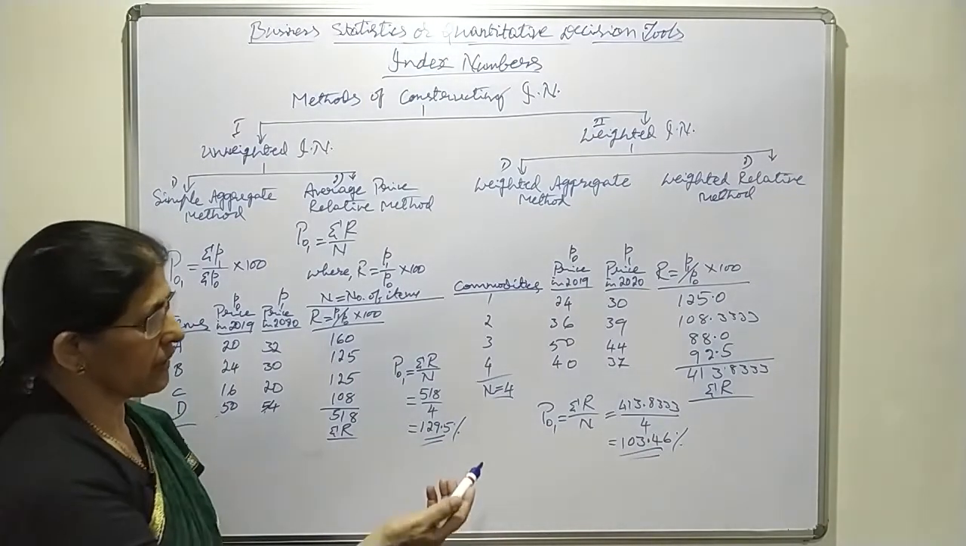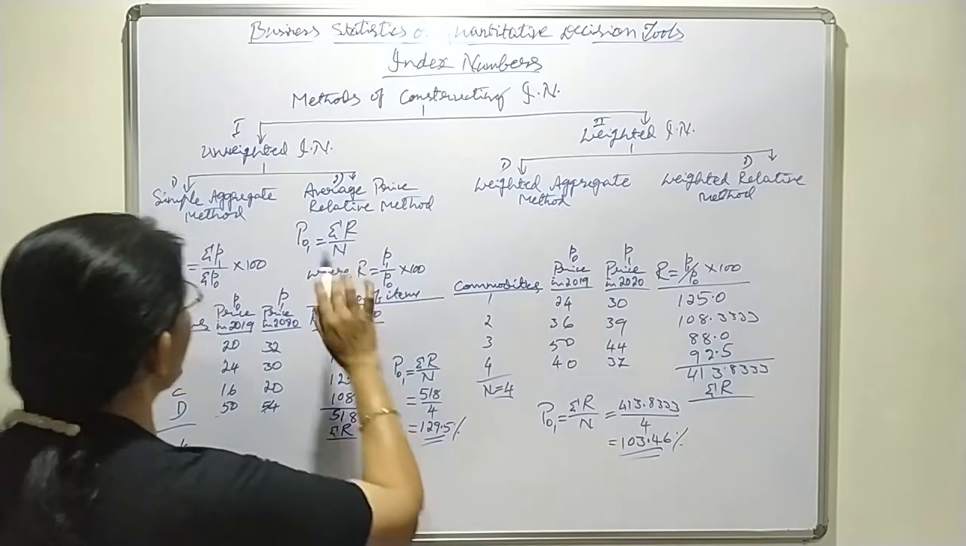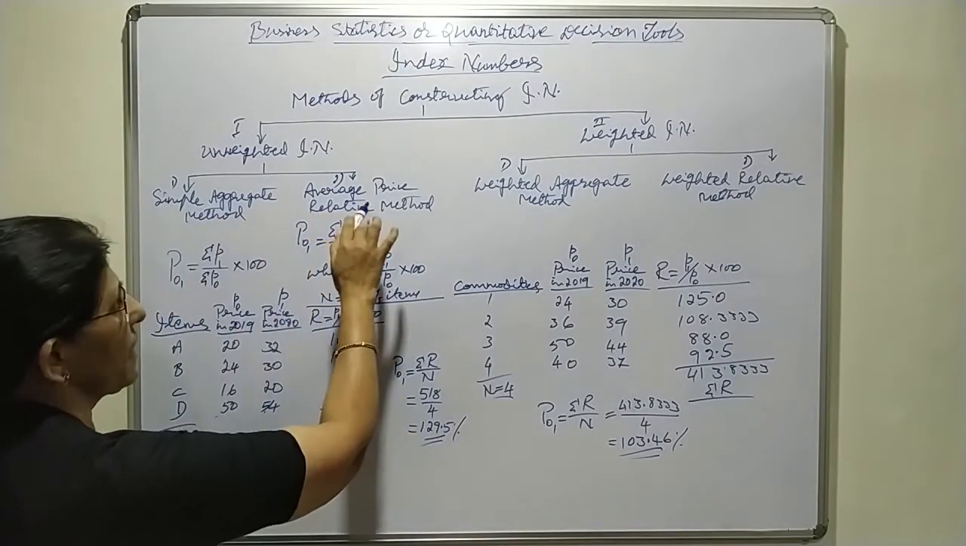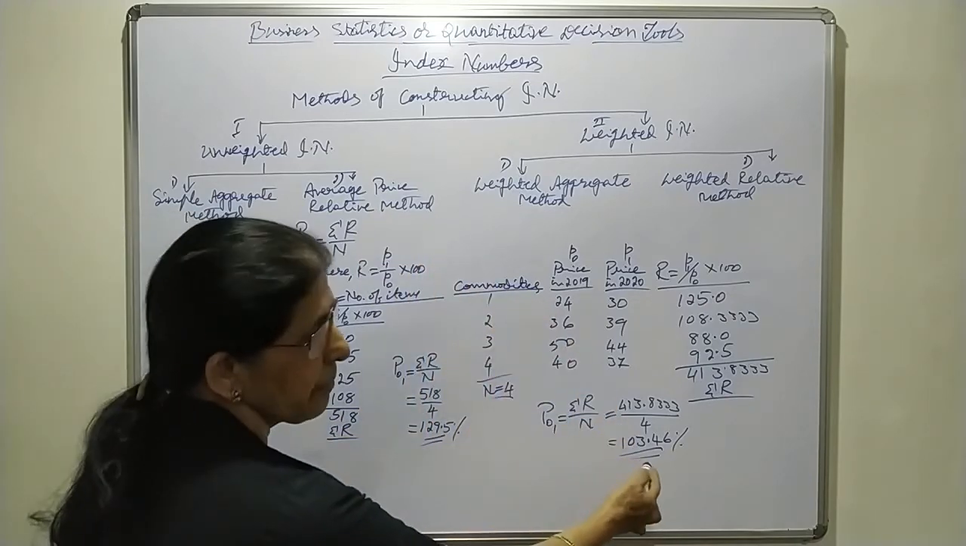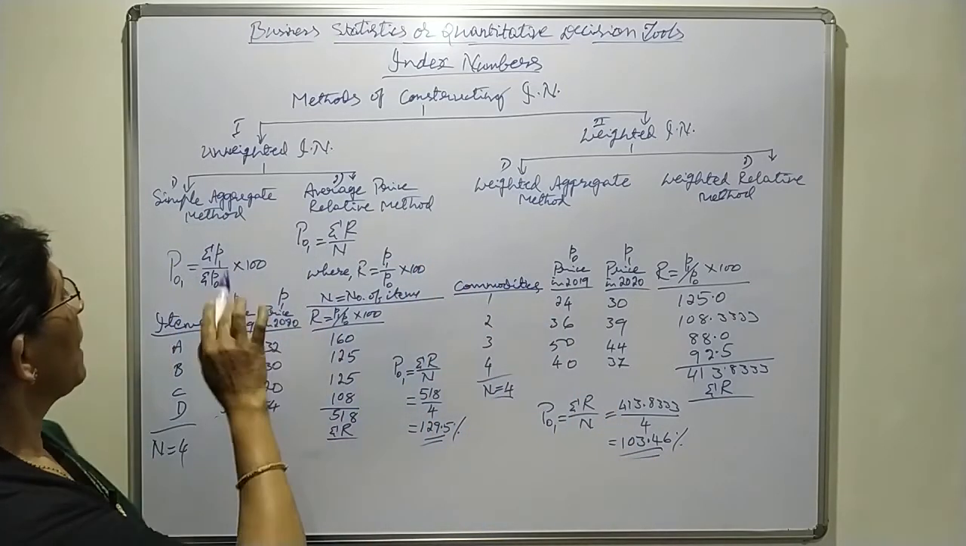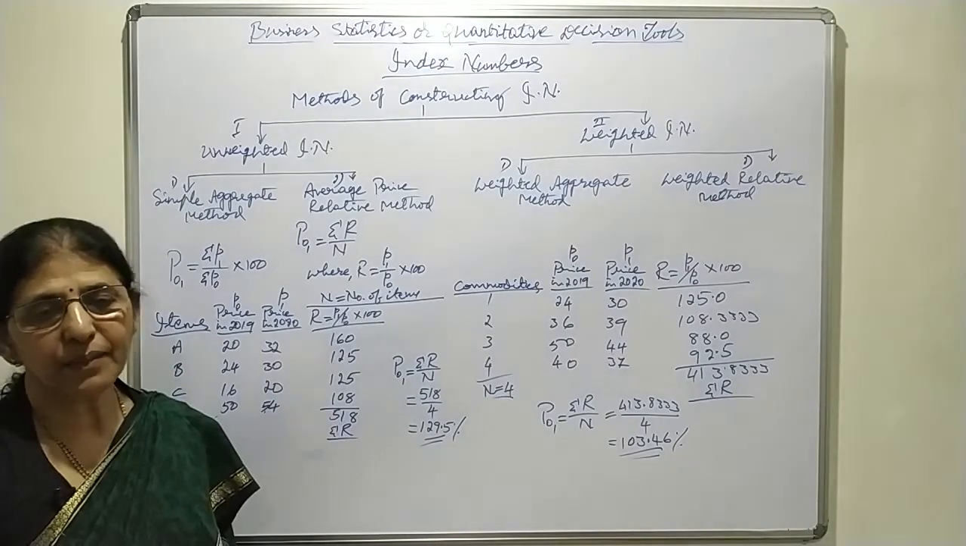When you calculated under the simple aggregate method, it showed that there was no change, that is, P01 was 100. Therefore, in order to overcome the limitation of that method, the improved one is the average price relative method. Okay, these are under unweighted index numbers.